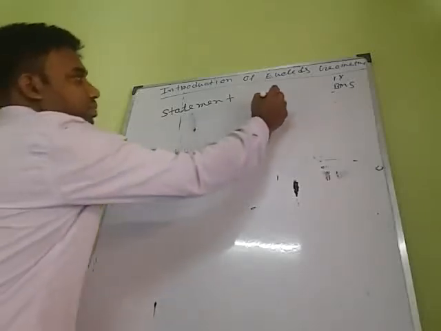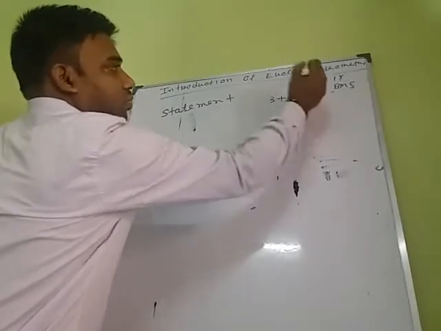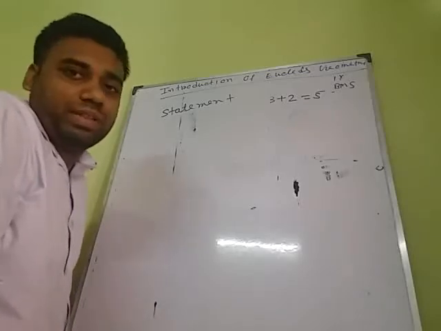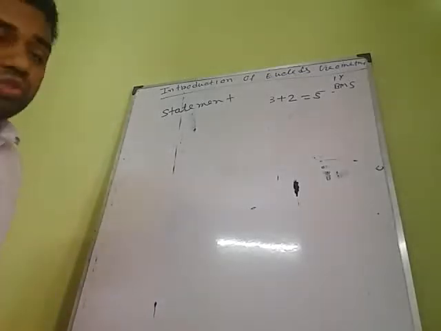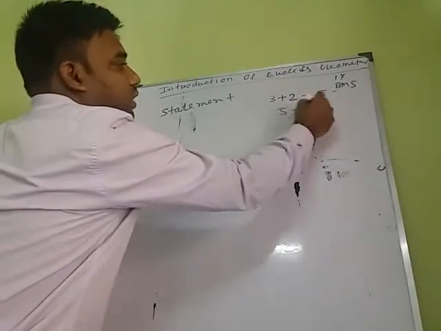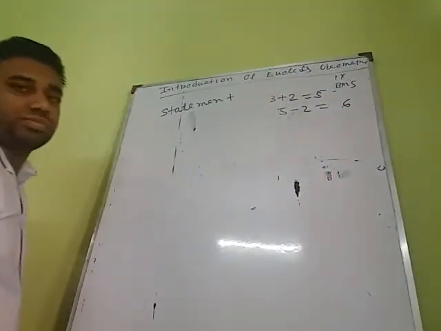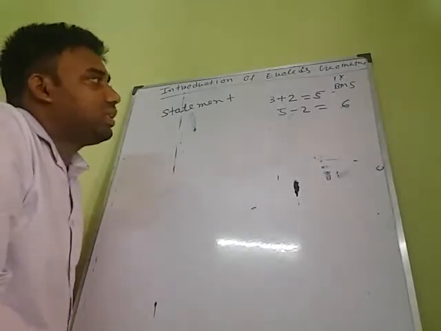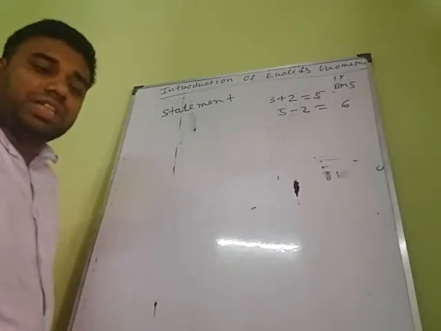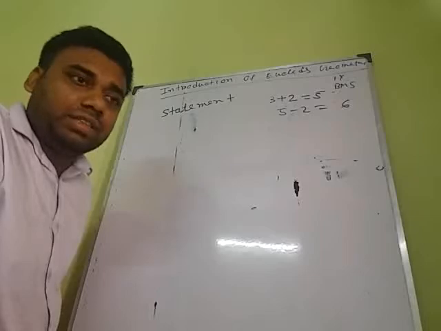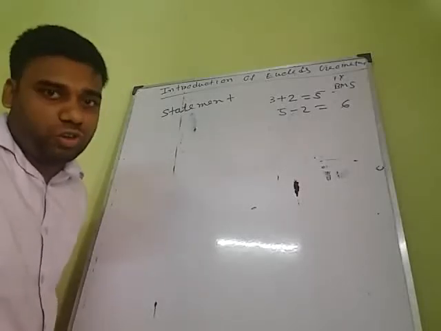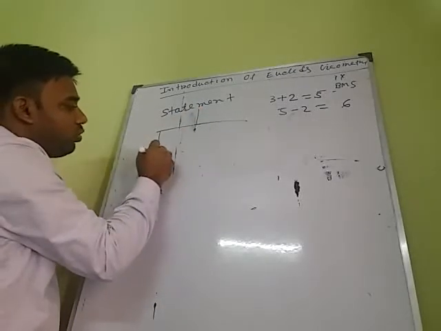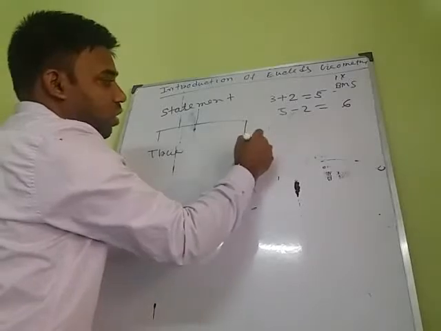For an example, and it doesn't need any proof. We know that 3 plus 2 equals 5. That is a statement, a true statement. And if I take 5 minus 2 equals 6, that is wrong, but it is a statement and it doesn't need to be proved. So a statement is a mathematical sentence or expression which is either true or false. A statement may be true or false.